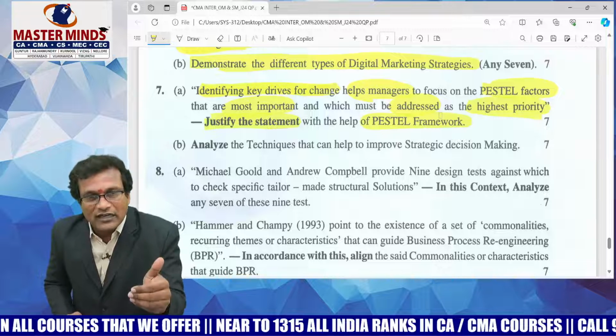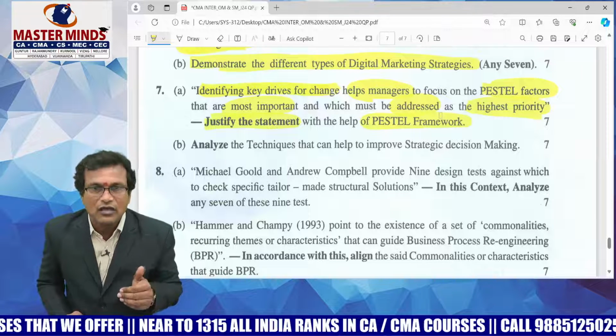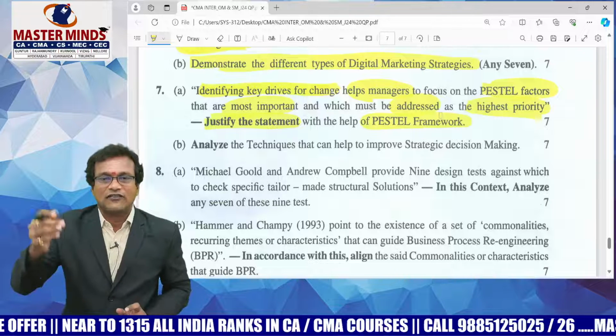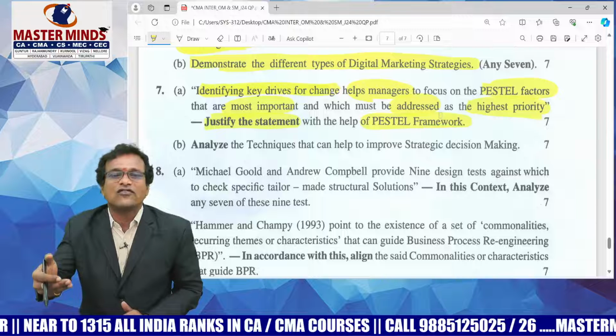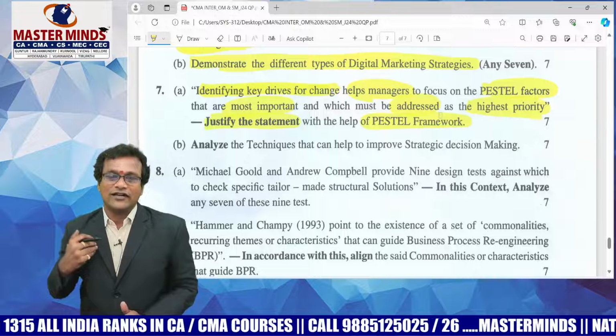If you feel that the political factor has greater impact on your sales or success of the organization, then you have to address the political factors. Then you have to write all the elements of the PESTLE framework, starting with political and ending with legal factors.